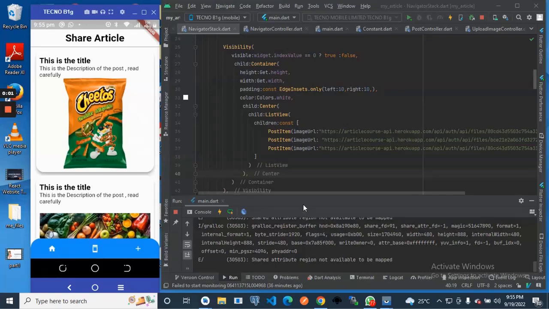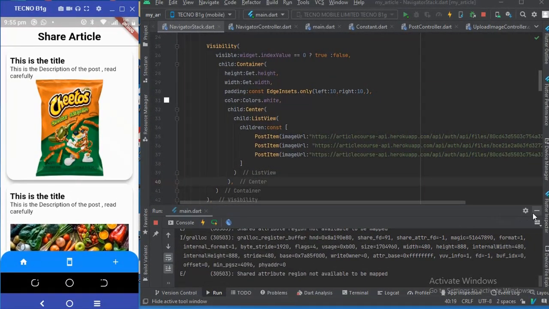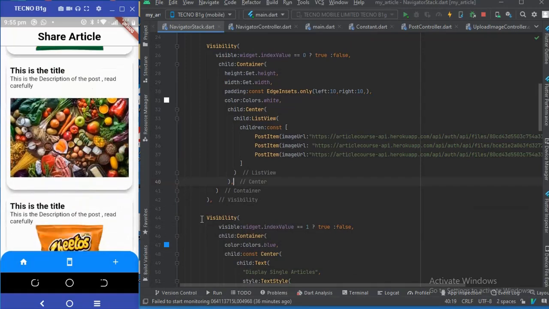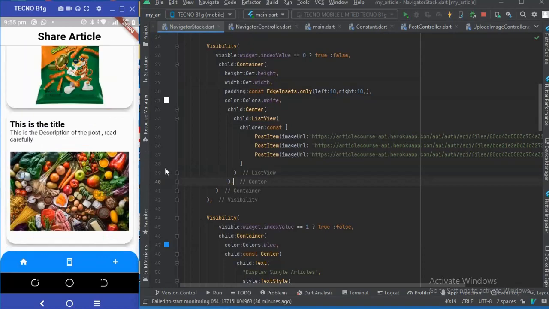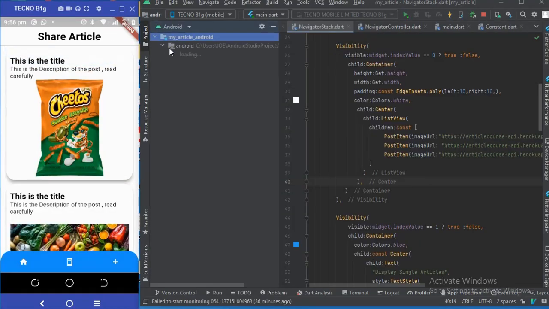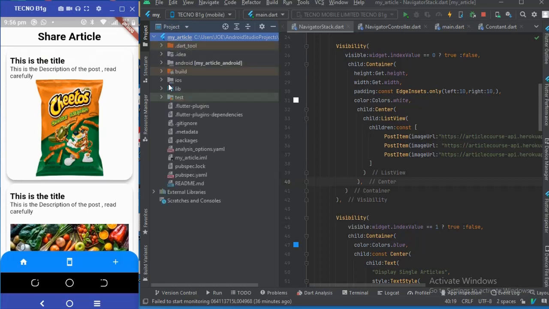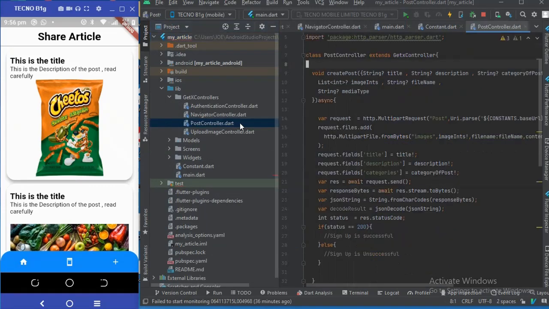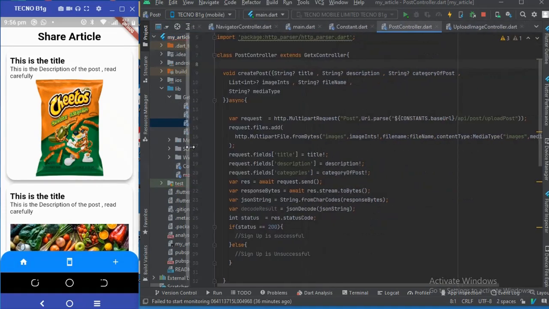Okay, so in the previous video you saw we actually did set up this list view, right? Currently this is more like dummy data. What we want to do is, remember we created some controllers here in our project. You see the GetX controller, we have the post controller here. So we created a controller to help us get all posts.